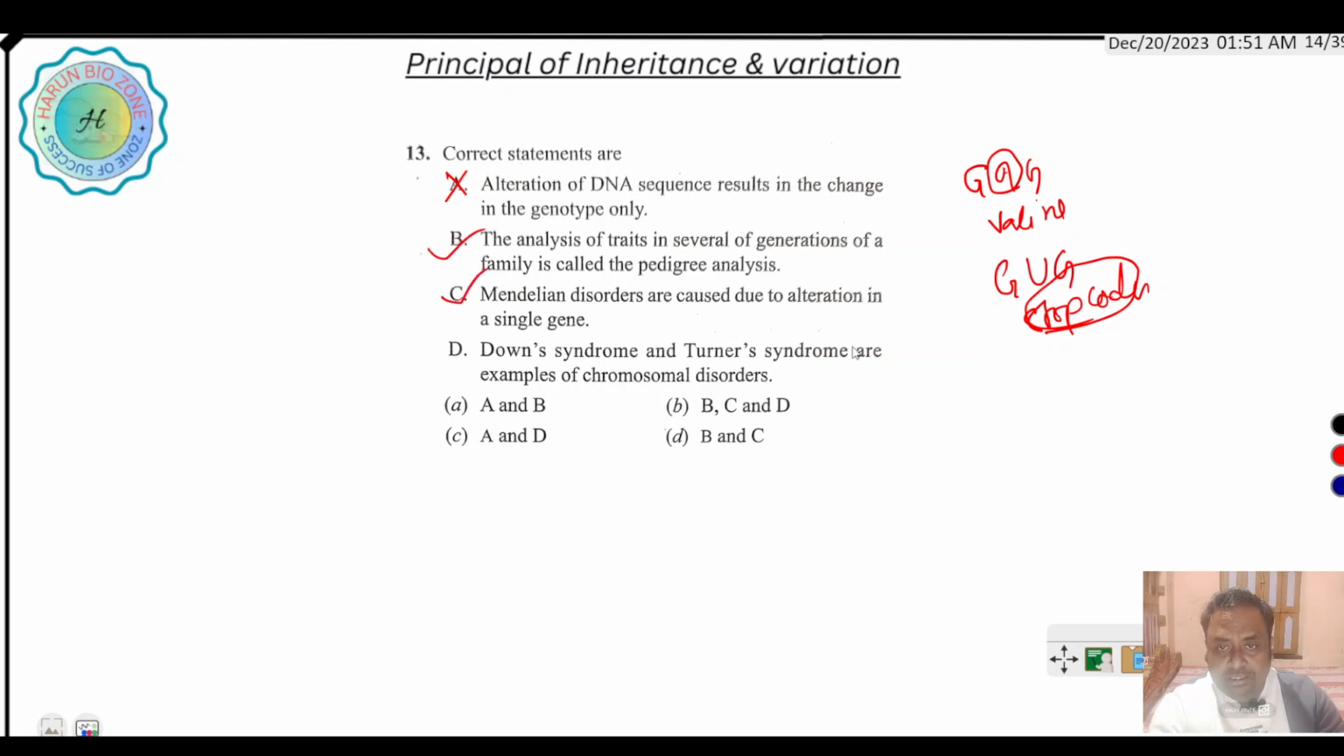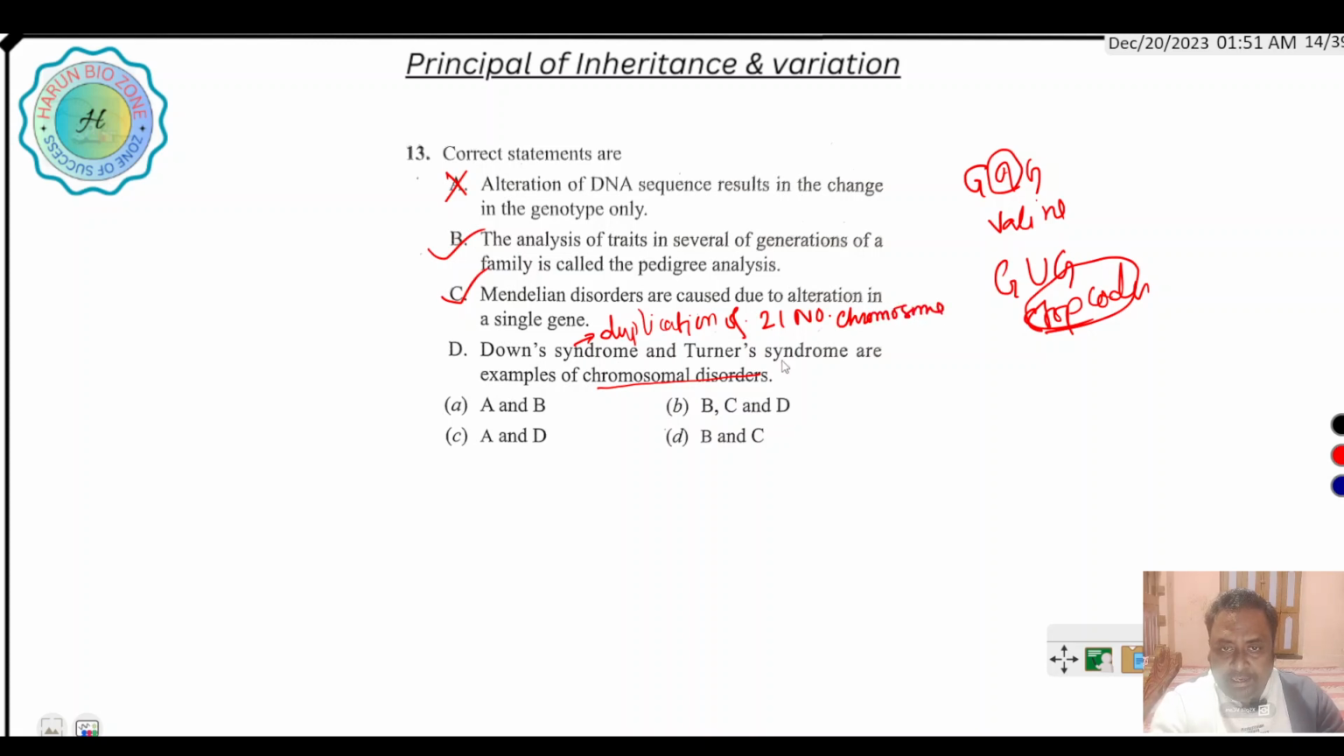Down syndrome and Turner syndrome are examples of chromosomal disorders, because Down syndrome is caused by the duplication of chromosome number 21.